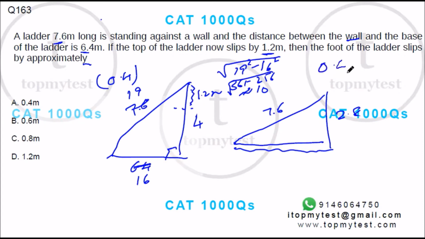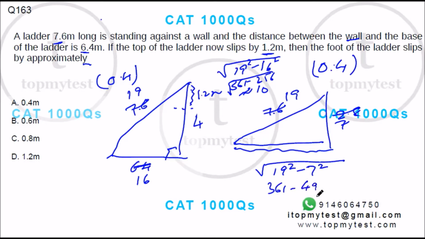Again, let's take 0.4 common. Right, if I take 0.4 common, this will be 19, this will be 7, this will be square root of 19 square minus 7 square. 19 square is 361 minus 49. Square root will be about 315.